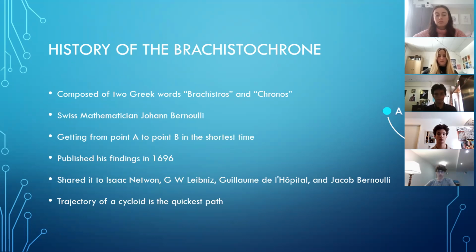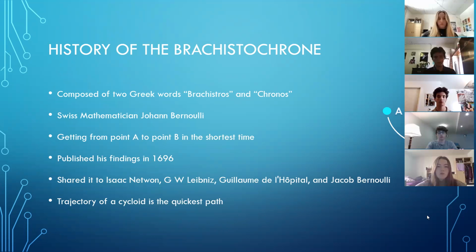The group will be using the Brachis-de-Crone problem to solve the path of quickest trajectory for the drops. The Brachis-de-Crone is one of the most interesting and famous problems in experimental physics, and it's composed of the 2 Greek words brachistos and chronos, which directly translate to shortest and time.